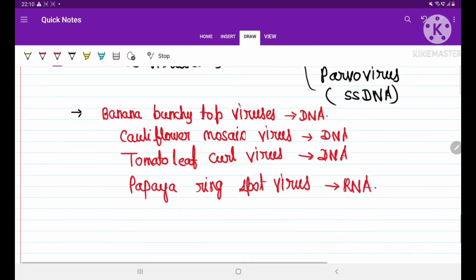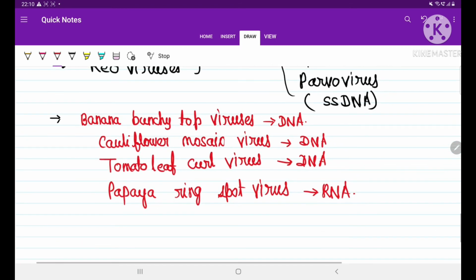Right? So there can be different types of plant viruses, different types of animal viruses, but any virus has two parts: genetic material, that is RNA or DNA, plus capsid. Okay,